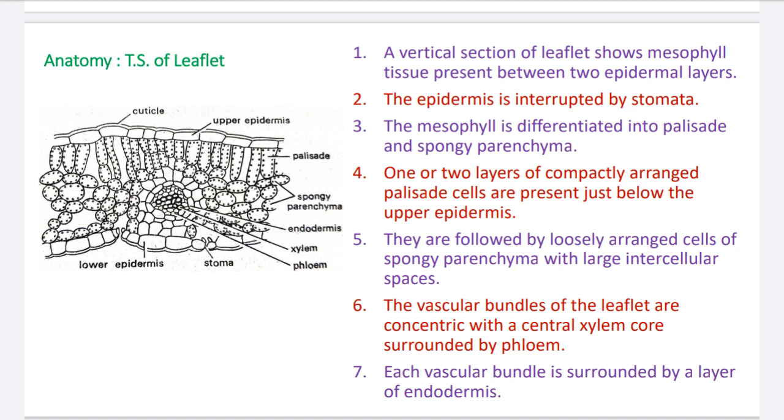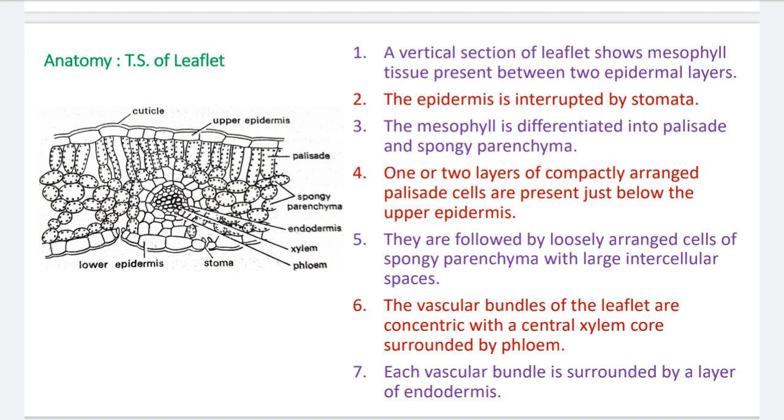Number 5, they are followed by loosely arranged cells of spongy parenchyma with large intercellular spaces. The spongy parenchyma shows large intercellular spaces. Number 6, the vascular bundles in the leaflet are concentric, with a central xylem core, centrally located xylem surrounded by phloem.